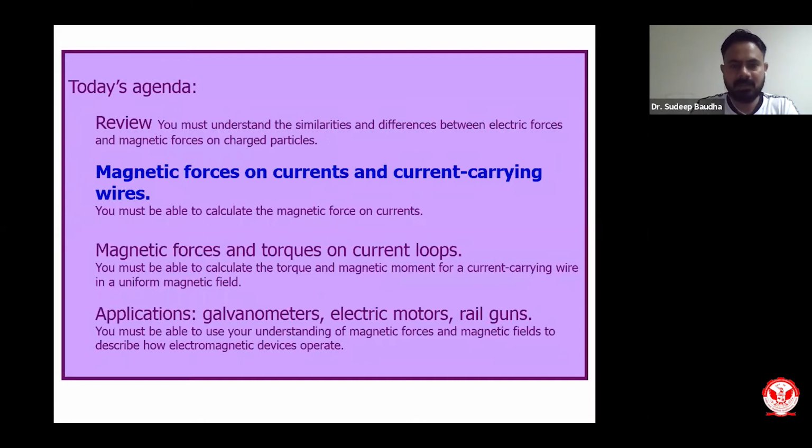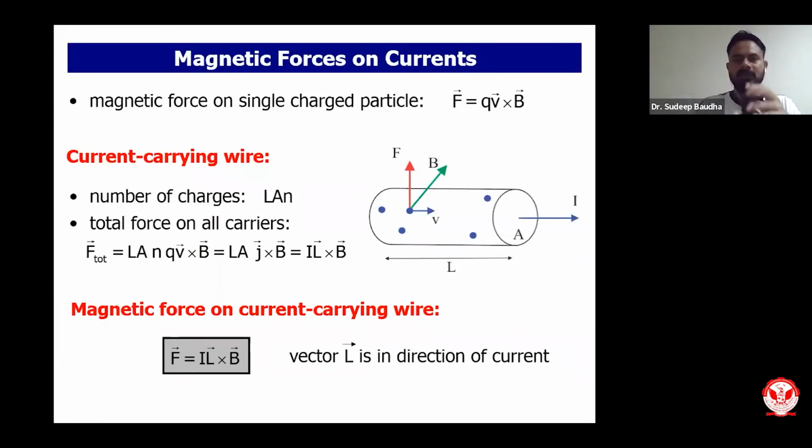So let us see what our mathematical analysis of magnetic force on currents and current carrying wires will be. So this is what magnetic force on a single charge particle is. Let us try to describe the geometry first. I have a cylindrical wire. You know magnetic force on a single charged particle is Q V cross B, where Q is charge, V is velocity, and B is the uniform magnetic field.